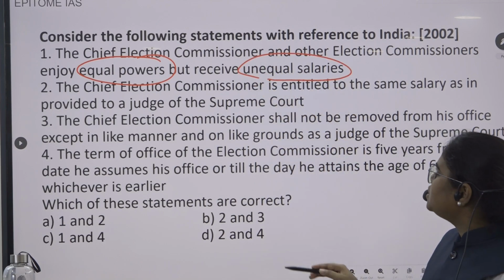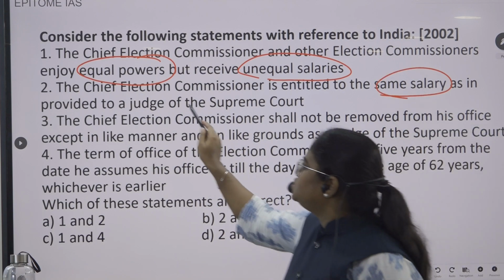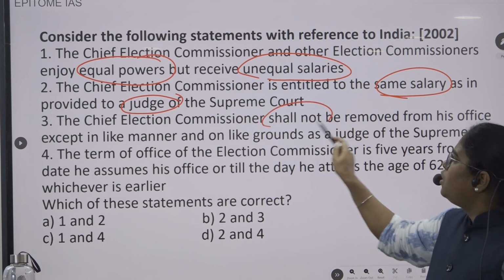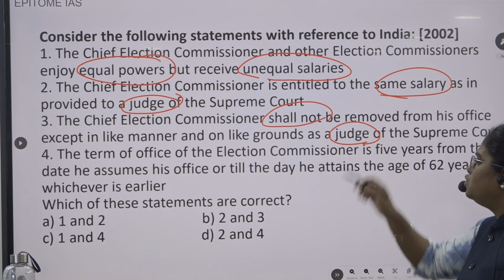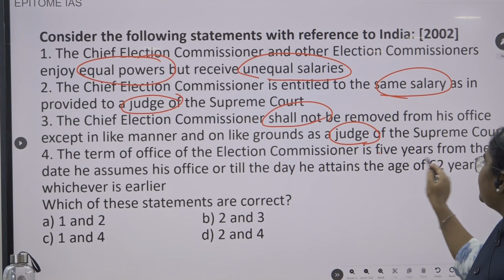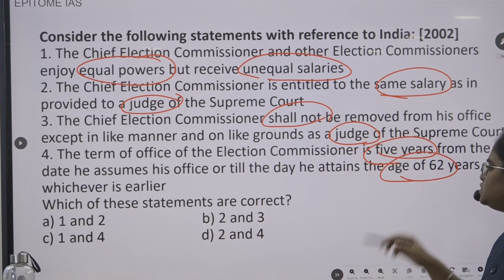The chief election commissioner is entitled to the same salary as a judge of the Supreme Court. The chief election commissioner shall not be removed from office except in the like manner and on the like grounds as a judge of the Supreme Court. Statement 4: the term of office of an election commissioner is 5 years, or until the day he attains the age of 62 years, whichever is earlier.